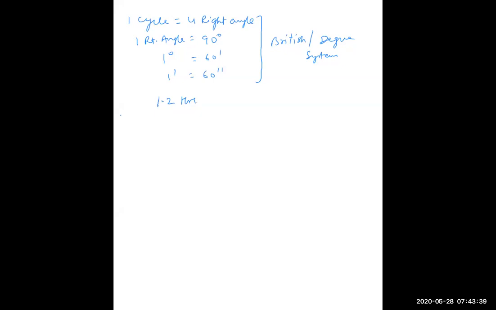Okay, see. Now if I ask you what is the meaning of half hour? Half hour is 30 minutes. Half hour is equal to 1/2 into 60, which is equal to 30 minutes. That means this is equal to 0.5 hours. It is not 50. Understood? So if I ask you 0.2 hour will be how much? 0.2 into 60, 12 minutes. Understood?